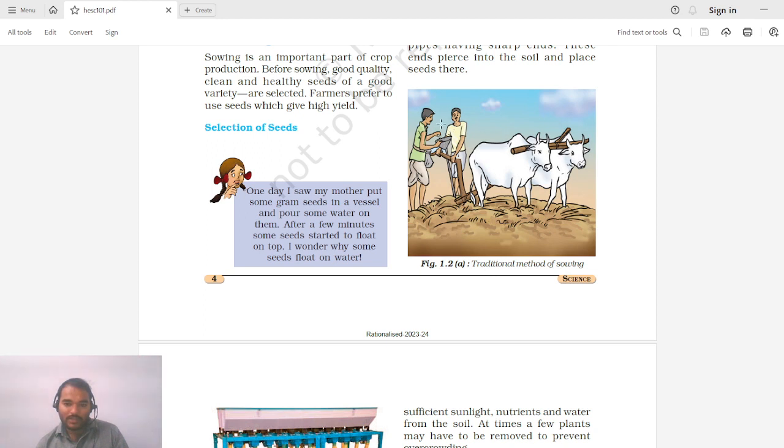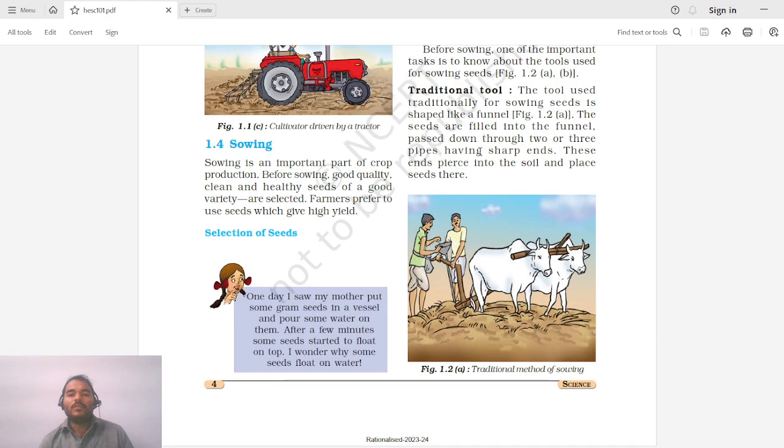So what will happen, these farmers will add seeds over here which will flow through this pipe, and there is some arrangement like this wherein the seeds will be added to the soil, and as this moves forward the seeds will be added in this fashion through this length. Okay, so the tools used traditionally for sowing seed are shaped like a funnel.